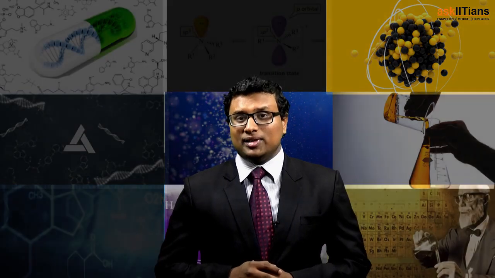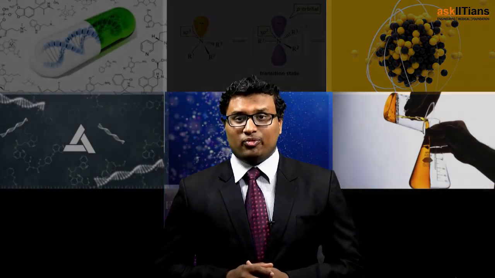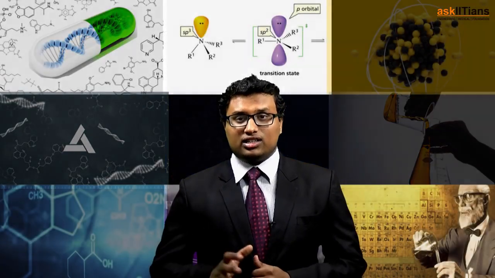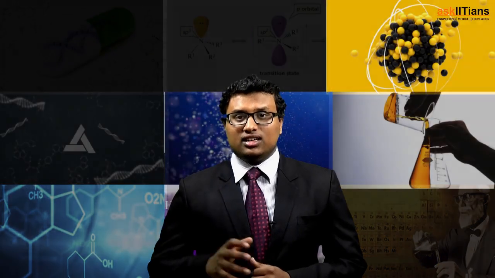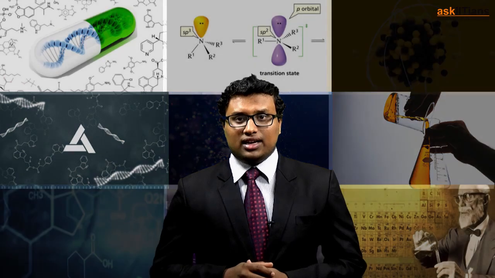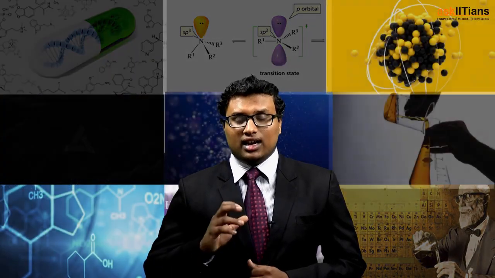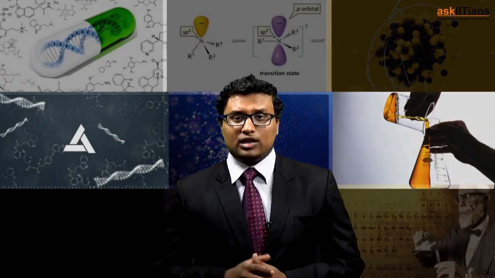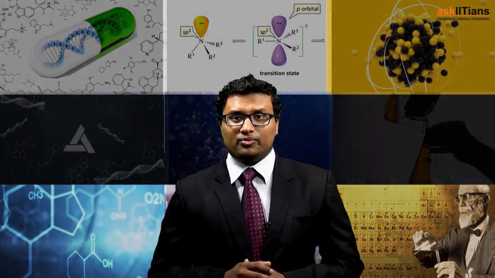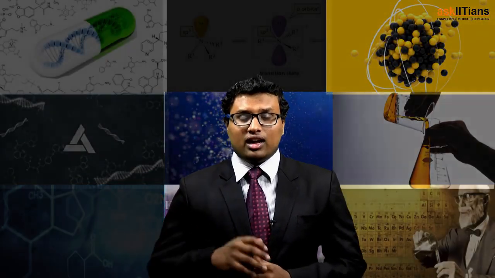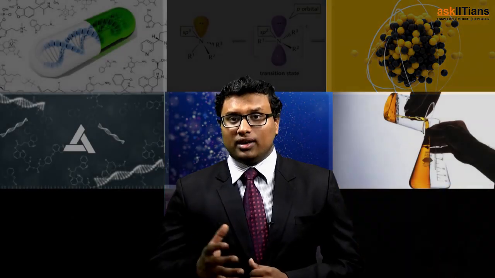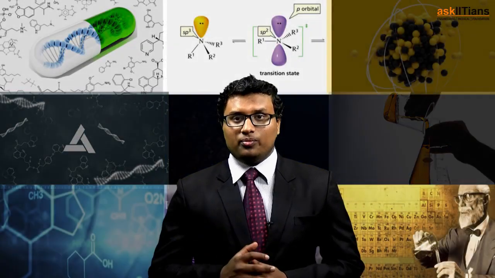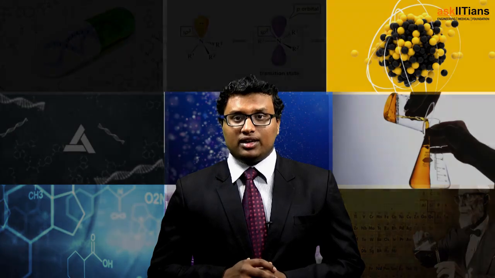So on the whole, let me summarize what we discussed in amines. First I started with the introduction, and in the introduction part I discussed what exactly an amine looks like, how a 1 degree amine looks like, 2 degree amine looks like, and 3 degree amines look like. And I also discussed the naming of a given amine, how you have to name your amine. Afterwards, I discussed how to prepare these amines. If you have an alcohol, how you can prepare an amine. If you have a halide, how to prepare an amine.